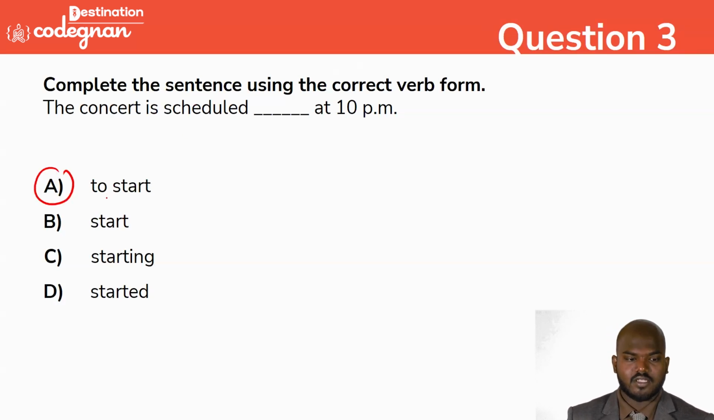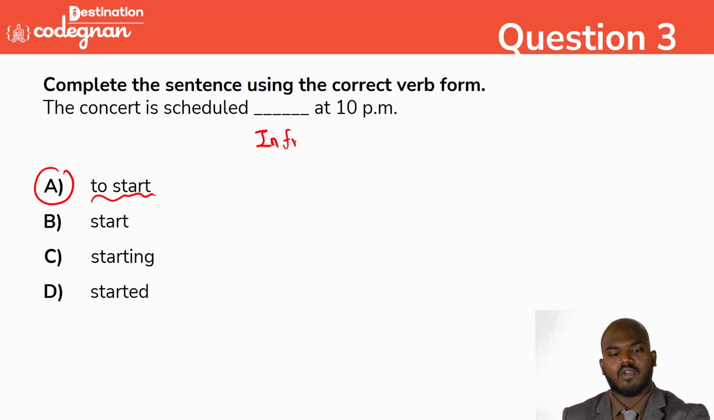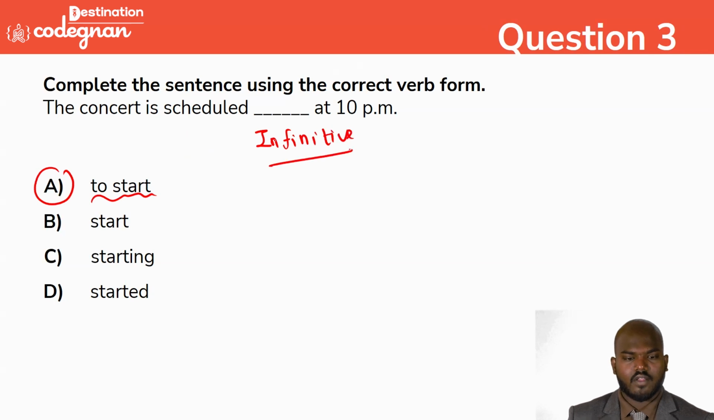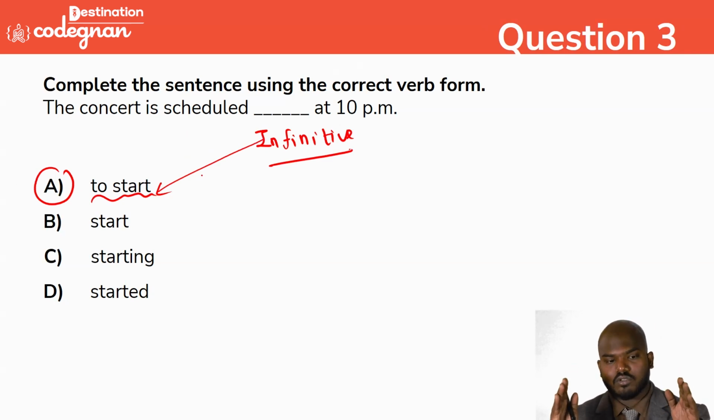Because this is the infinitive form. The infinitive form is just describing future activities. The word 'to' is indicating the future, so that is the exact word. The concert is scheduled to start at 10 p.m. We can say that here. I hope you are clear about this one.